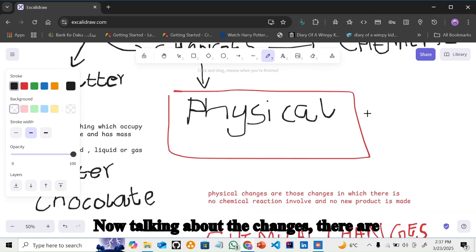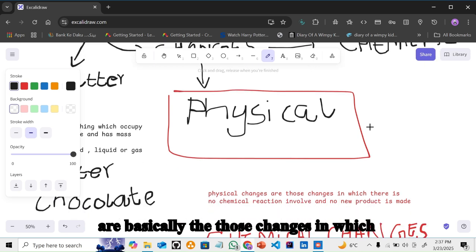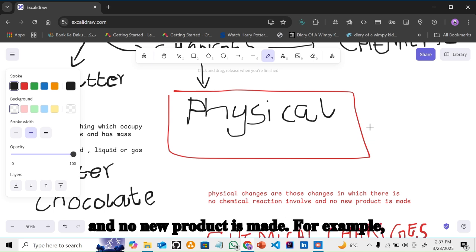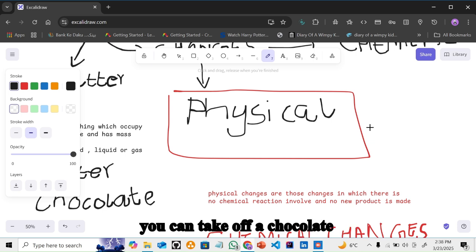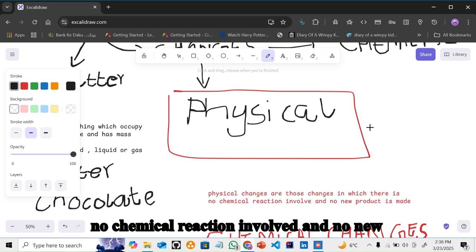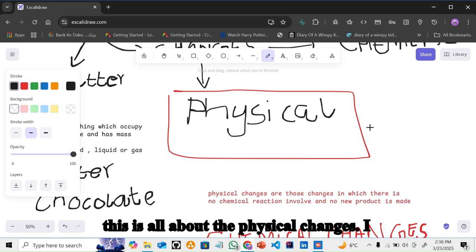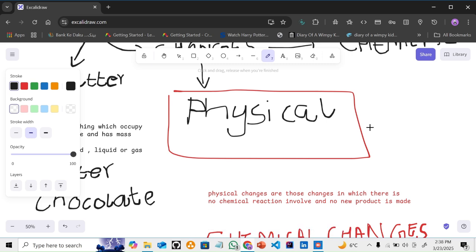Now talking about the changes, there are two types of changes: physical changes and chemical changes. Physical changes are basically those changes in which there is no chemical reaction involved and no new product is made. For example, you can think of a chocolate, and when it is heated, it melts. Looking back at this particular change, it is basically a physical change as there is no chemical reaction involved and no new product is made. So this is all about the physical changes. I hope you understand it.